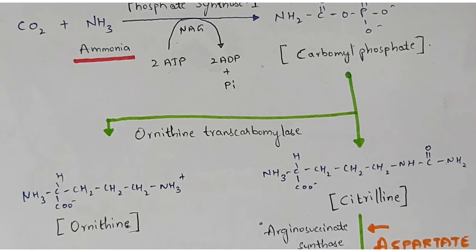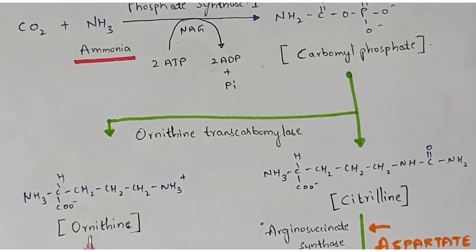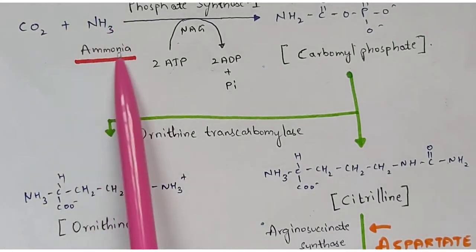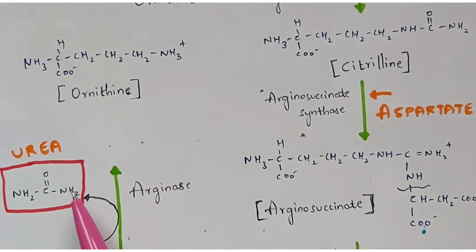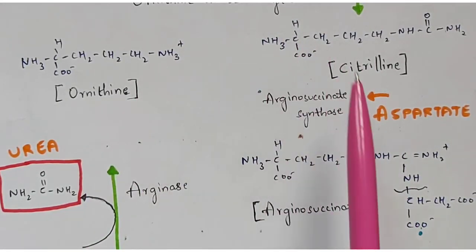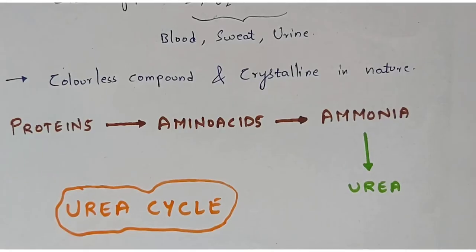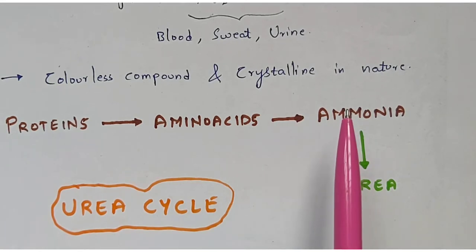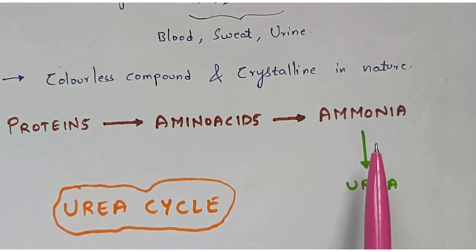That's what we have come to know in the protein degradation, right? Protein degradation is nothing but the proteins will get converted to amino acids, which will get converted into ammonia, and that ammonia will get converted into urea by the process of this whole urea cycle, right? So that's what I have explained before. As you see here, these proteins will get converted into amino acids and then ammonia, and then that ammonia will get converted into urea. How? By using those 5 enzymes.